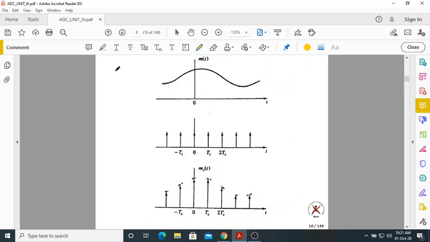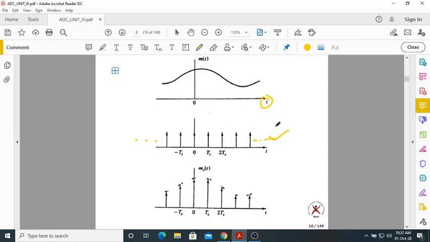Now this is a diagram which tells us the operation of sampling. Here m of t is some continuous time signal. It is defined for all time t, for every value of t. Okay, so that's what is called a continuous time signal. Now what is this? This is called a train of impulses. You can see very clearly, we have an impulse at 0, next we have impulses at Ts, 2Ts, 3Ts, 4Ts, and so on. In the same way, we have impulses at minus Ts, minus 2Ts, and so on.